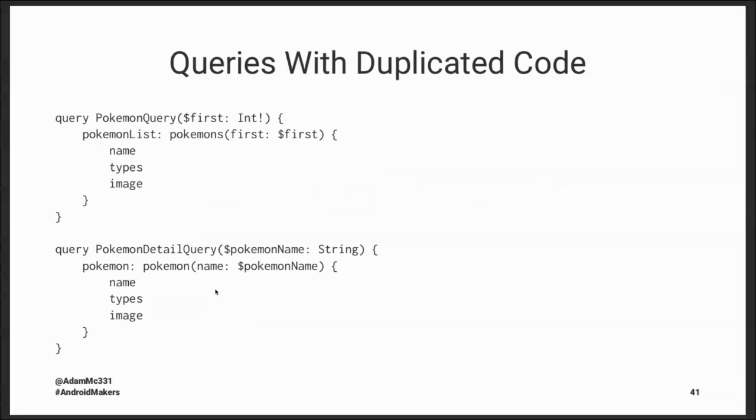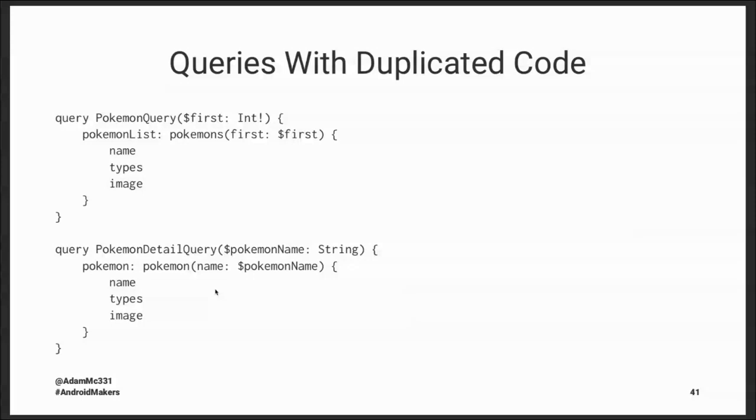So here I have two queries, a Pokemon query and a Pokemon detail query. But if we look at the responses for both of them, they each request name, types, and image. And maybe that's because I want the same information displayed for a list of Pokemon as I do inside the Pokemon detail. And so if anything about my UI were to change, if I wanted to know like the Pokemon number, I would need to add that to both of these queries. And that little process can get tedious because I have to add it in 2 places. I have to find 2 places in my code where I'm making these queries and update those. And that's just a bit of a hassle, right?